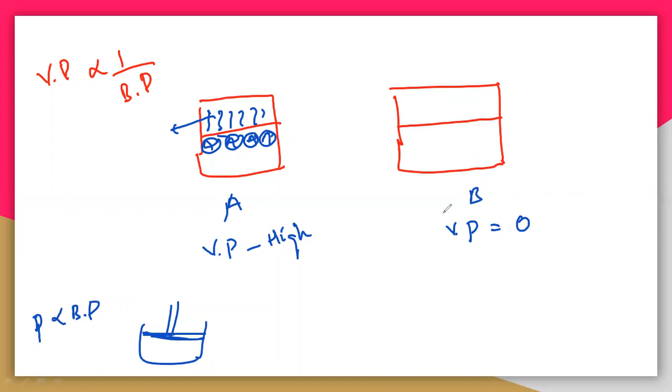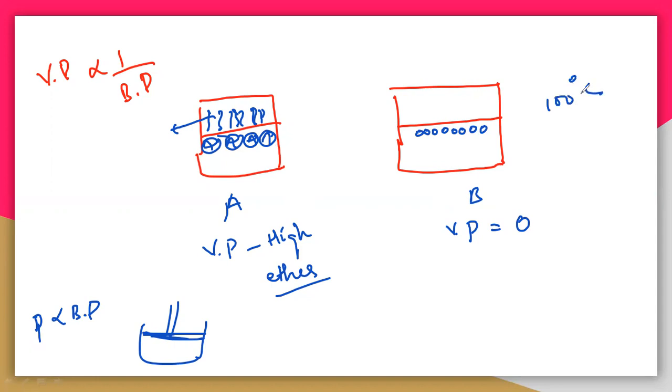Let us take a simple example, ether. Ether is very volatile, and its boiling point is about 35, so at room temperature it cannot easily remain as a liquid. Ether is highly volatile, which means it can easily evaporate. The vapor pressure is very high, so we do not need that much temperature to vaporize it. But the water molecule is much less volatile compared with ether, so it is not evaporating easily. The boiling point is 100 degrees Celsius for water.